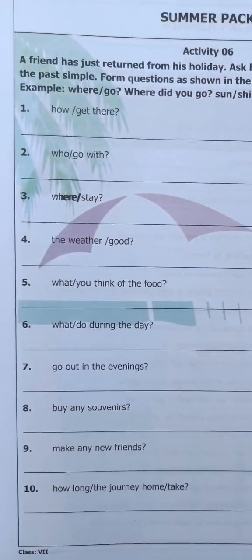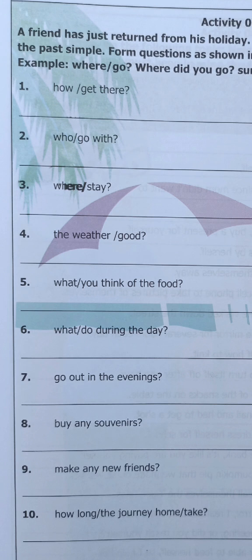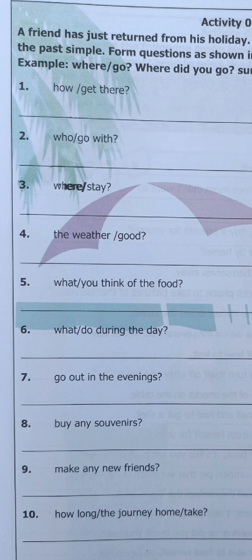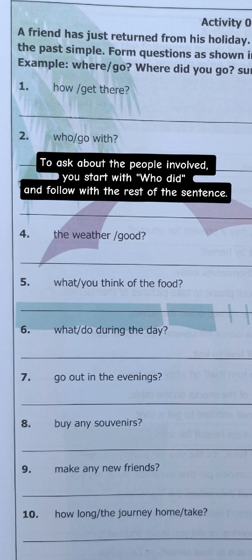Forming questions. Number 1. How get there? To ask about the method of travel, you start with how did and follow with the rest of the sentence. Number 2, who go with. To ask about the people involved, you start with who did and follow with the rest of the sentence.